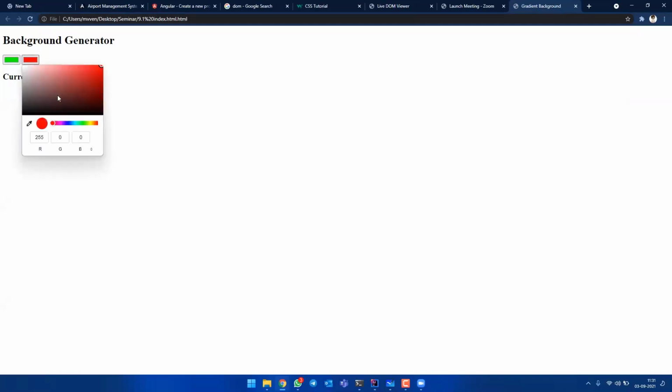Now check what happens. If I change red to black, this color is changing right now, dynamically. See, whenever I move the mouse, with my mouse itself, the color is changing. So per second, it is making a lot of changes in the website, but still the refresh is not going on because this is DOM. DOM never changes the complete website. So that is the power of DOM. If I'm not using DOM here, whenever I move my mouse from here to here, there will be a refresh.